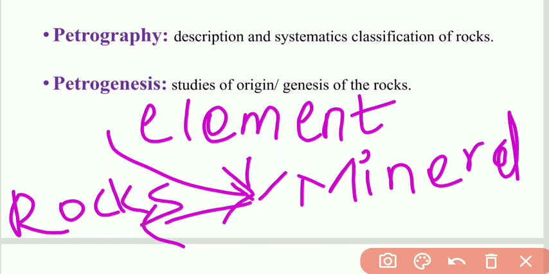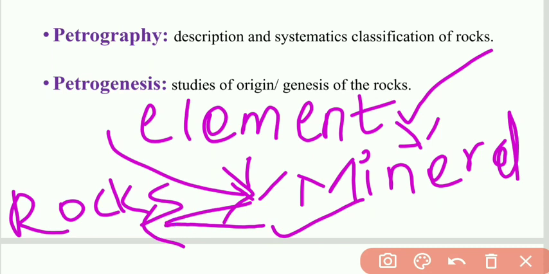It's as simple. First, the element is naturally occurring in the atmosphere, on the earth surface, beneath the earth surface, in our universe. The composition of the elements forms minerals, and the composition of different types of minerals gives us the rock. That's how we have n number of minerals and rocks as well.